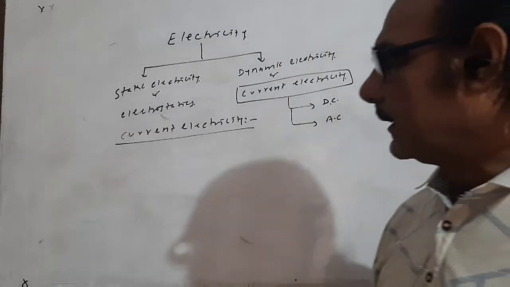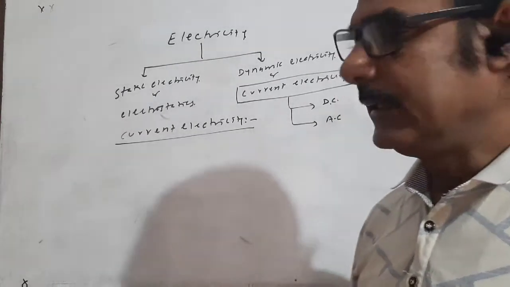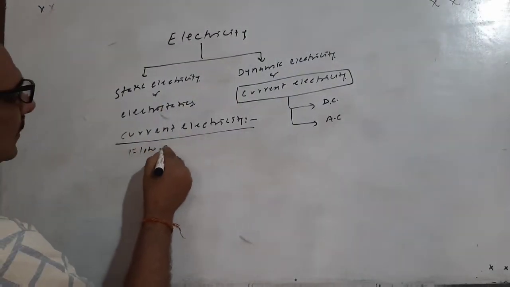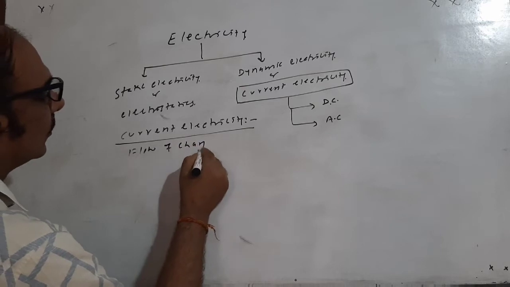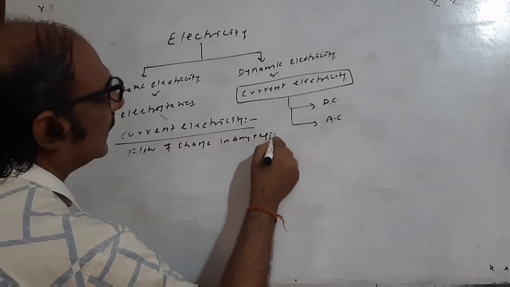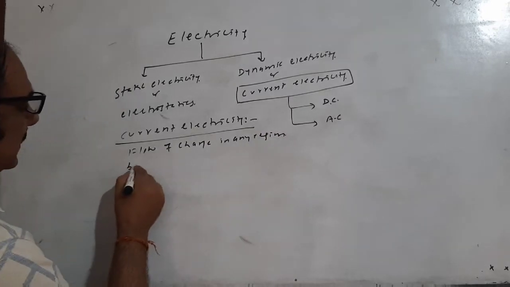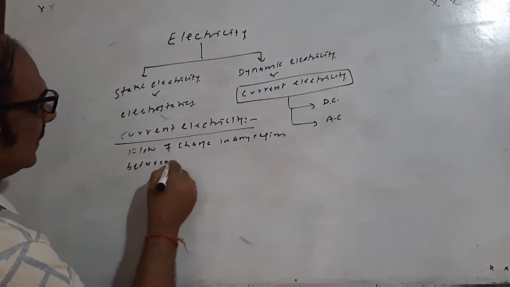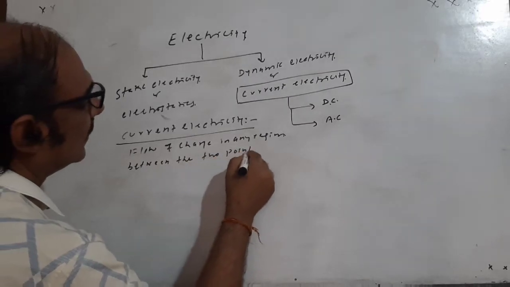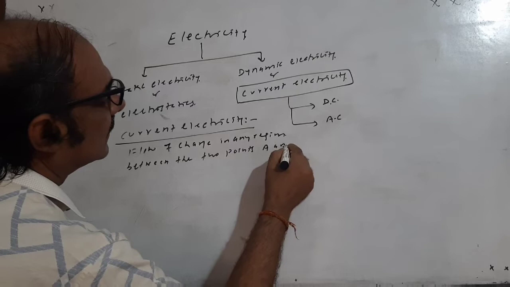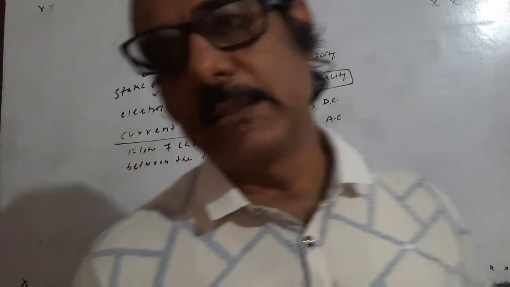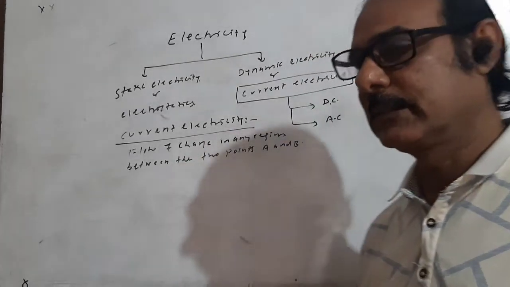So consider the flow of charge in any region between two points A and B, no matter whether the region is solid, liquid or gas.